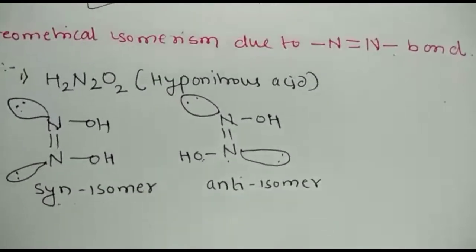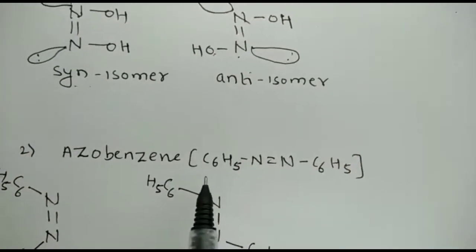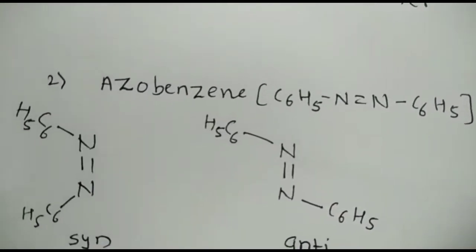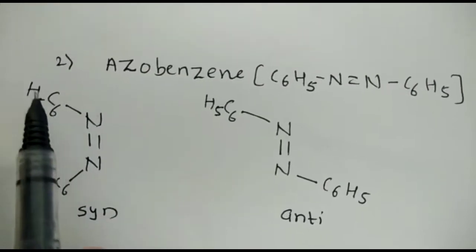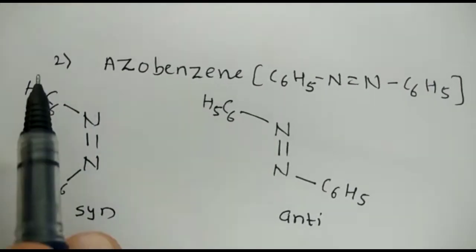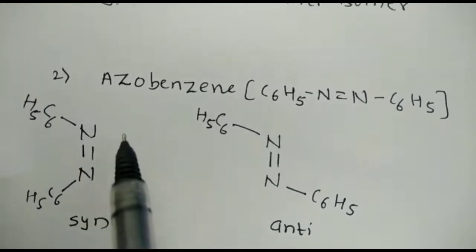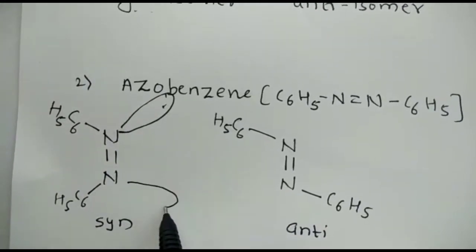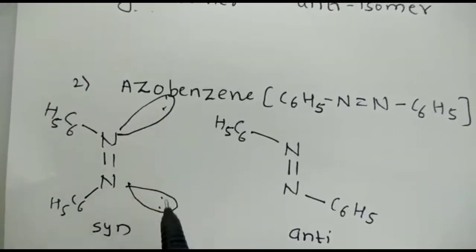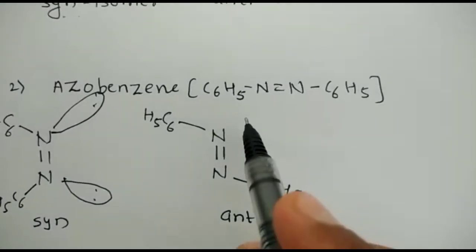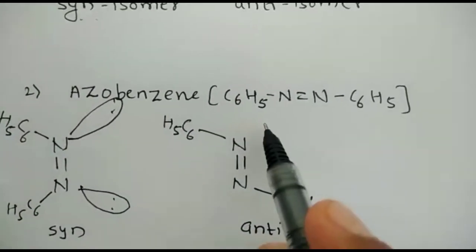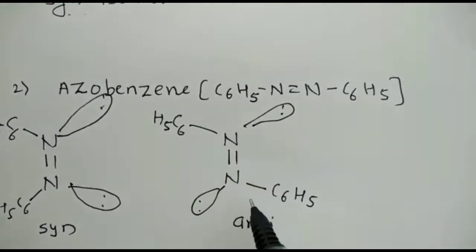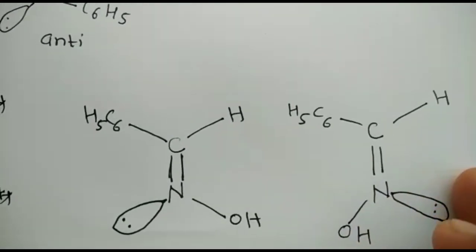We will take one more example, azobenzene, C6H5 N double bond N C6H5. See in this compound, both C6H5 groups are present on the same side. Here is the lone pair electron density of nitrogen, and here is also the lone pair electron density of nitrogen. Both are on the same side, so they are called syn. If they are present on the opposite side, they are called anti. Here both lone pair electrons are on the opposite side, so the condition is called anti. And the last example is this one.